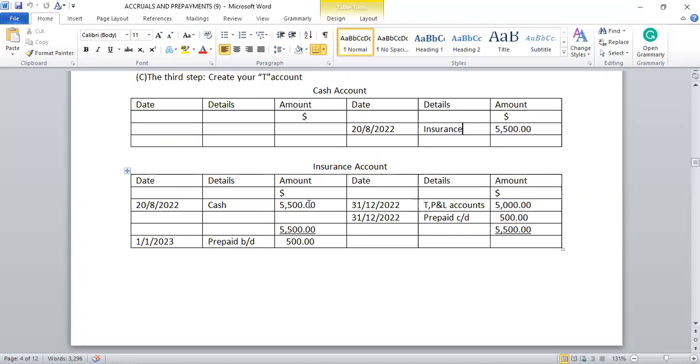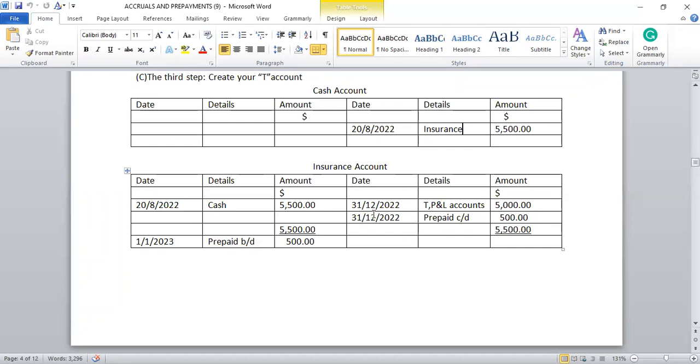But we've not finished yet. Now, in accounting, when you want to deduct whatever entry that you've done, do it also at the opposite side. So at the opposite side, you have 31st December 2022, prepaid carried down $500. It has been carried down to the next year, which is 1st January 2023, prepaid brought down $500.